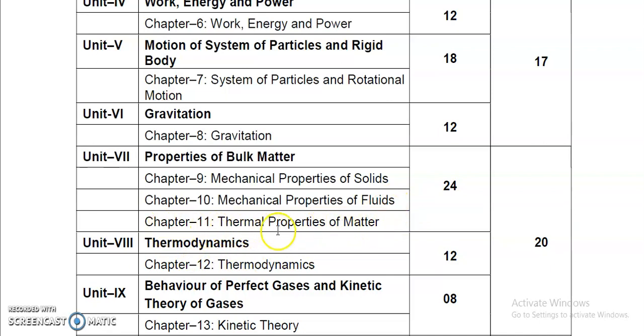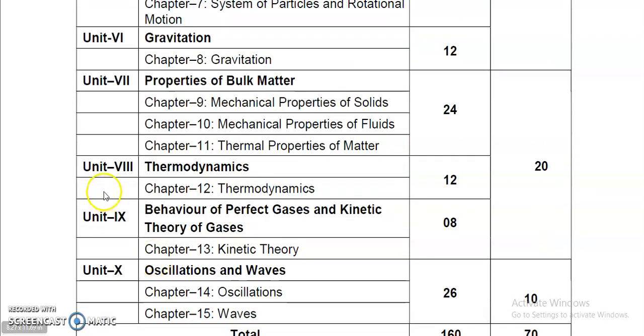Here we will study thermometry, means how hotness or coldness of the body occurs, how heat is given to the body and it becomes hot. And what are the thermal properties of any particular body, means how the heat is transferred. You already know the ways of heat transfer. So many methods are there of heat transfer: conduction, convection and radiation. These things we will study in this particular chapter, that is called thermal properties of matter, right? Now next is unit number 8.